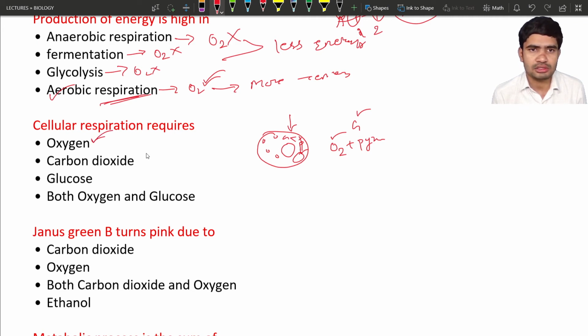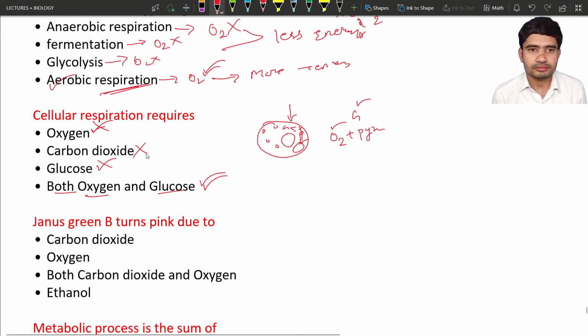Next, carbon dioxide is not useful, so we have to eliminate this option. Next, glucose. Yes, this is also present. If these two are correct, there should be an option which satisfies both. The last option is both oxygen and glucose. Yes, it is correct. So the perfect answer for cellular respiration is the last option, both oxygen and glucose.